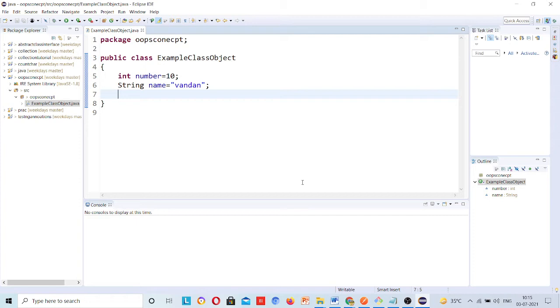Now you want to use that method again and again, so it is not good practice to write that method again and again. This will not be a good use of code reusability, and code redundancy will be there.